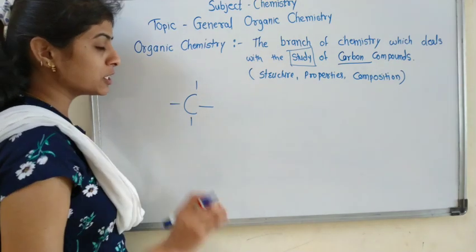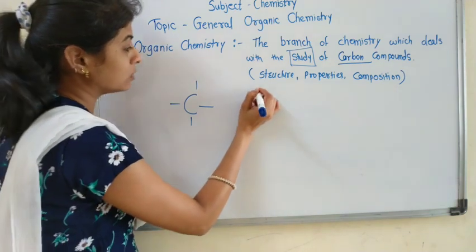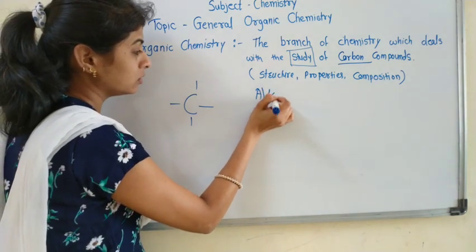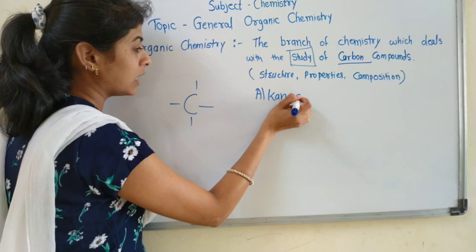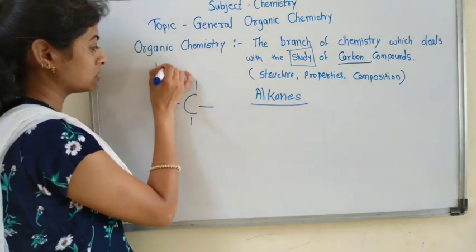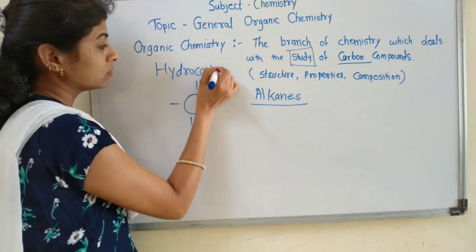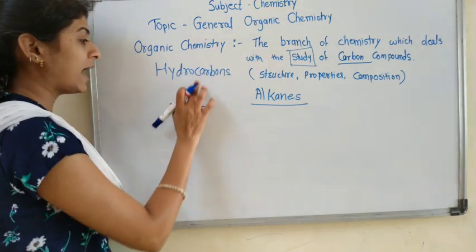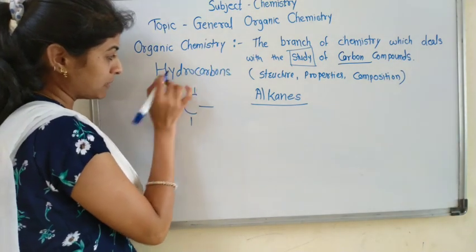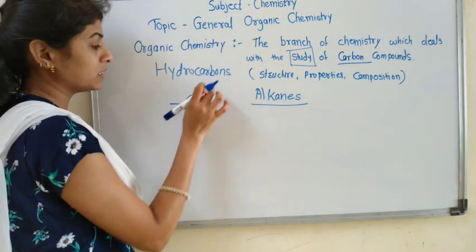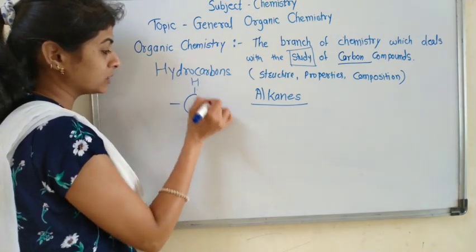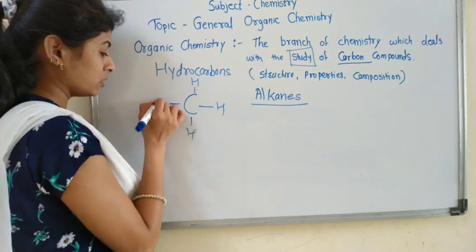Now the simplest organic compounds are hydrocarbons. As the name indicates, it has 2 elements, carbon, and hydro stands for hydrogen.